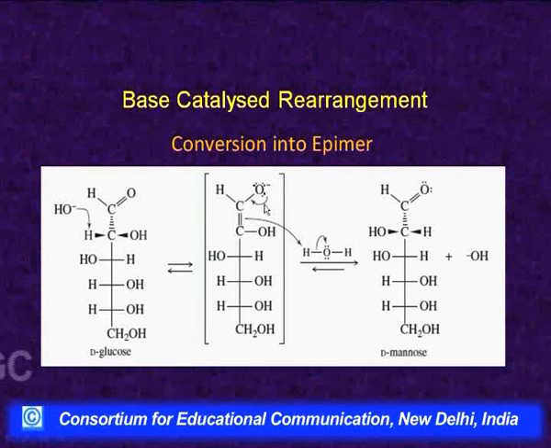And when this electron pair comes back, these pi electrons capture hydrogen back from the water. Hydrogen can come on the same face, we will get the starting D-glucose. If it goes on the opposite face, that is hydrogen on this side, then hydroxyl will be here, and we get D-mannose. So, if I start with glucose, we are getting mannose. Obviously, we will get the corresponding keto sugar also, but these two steps show how one aldose gets converted into its epimeric aldose.